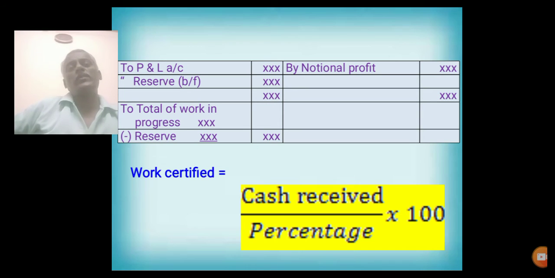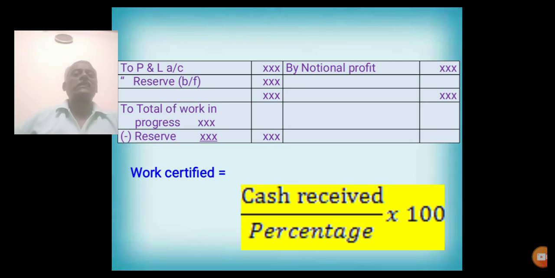We have to total all these four. That is called the total of work in progress. From this total, we have to deduct the reserve that we already gave in the balancing figure. The reserve amount should be deducted. Then the balance amount is called the second year opening balance.